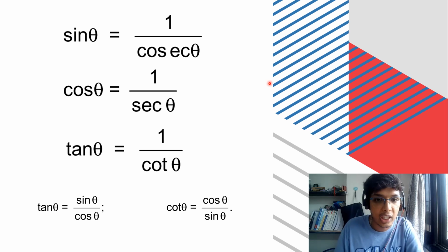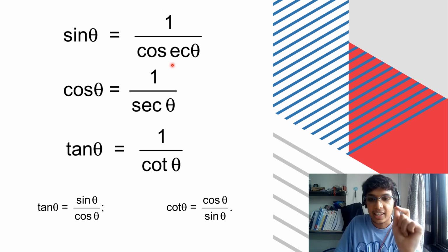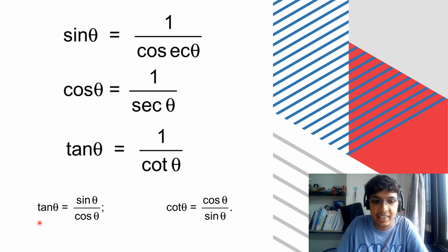As we were talking about some heroines, sine theta is equal to 1 upon cosec theta. That means the inverse of sine theta is cosec theta. The inverse of cos theta is sec theta, and the inverse of tan theta is cot theta. Tan theta is also sine theta divided by cos theta. And as we know, the inverse is cot theta, so cot theta would obviously be cos theta by sine theta.